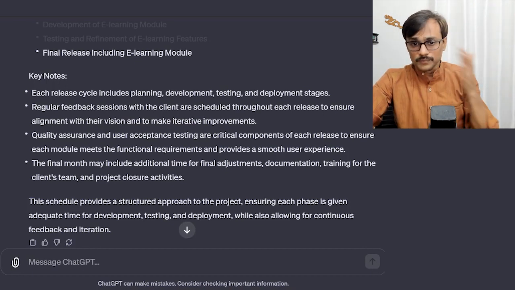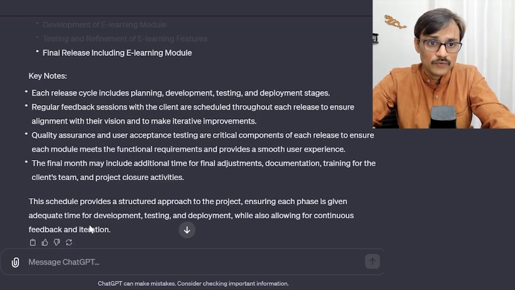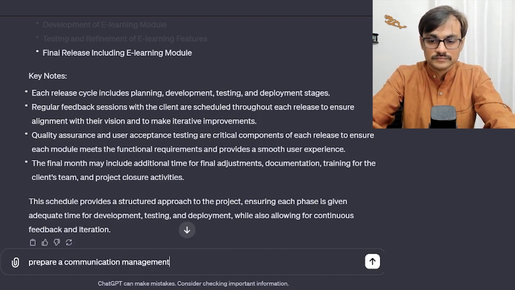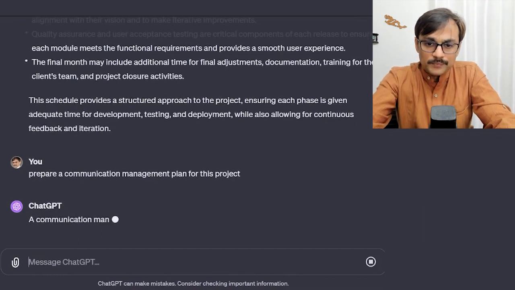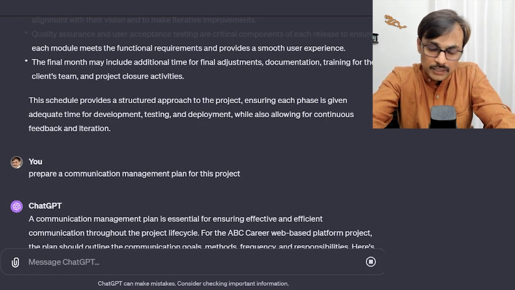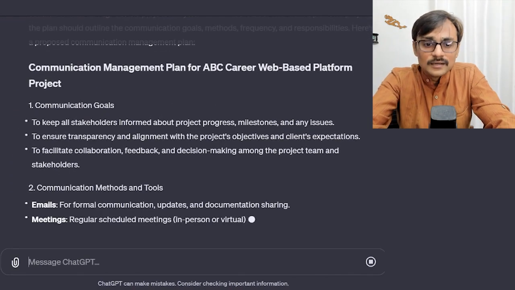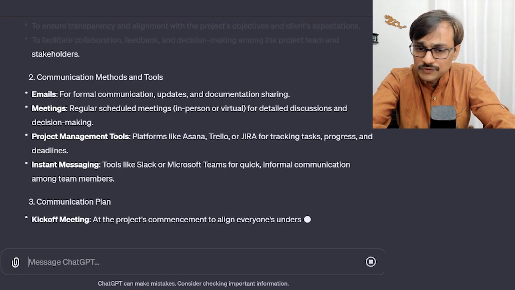Now, after working on the project schedule and WBS, let's focus on the communication plan. What if I ask ChatGPT to prepare a communication plan? What I am finding useful here is, especially if you don't have very established organizational process assets, and you end up doing a lot of things from scratch, or sometimes you don't do all these things, then such prompts and high level information can help you get started fast with your project management activity.